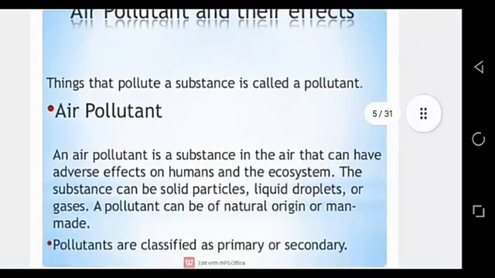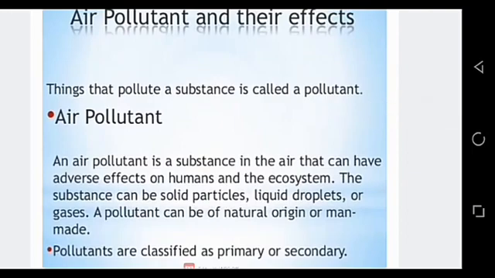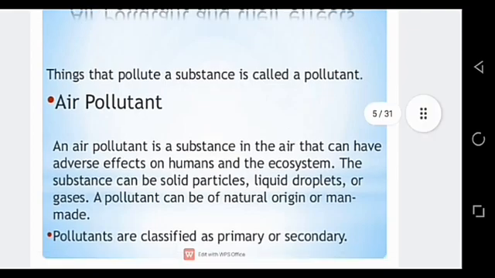Here, look at your screen. Things that pollute a substance are called pollutants. So there are so many air pollutants all over the world, and here we are going to discuss some of the most common air pollutants. So basically, what is an air pollutant? An air pollutant is a substance in the air that can have adverse effects on humans and the ecosystem. We have already discussed that a pollutant is a substance that causes pollution. It may be air pollution, water pollution, or any kind of pollution. So here, first of all, we are going to discuss some of the major air pollutants.